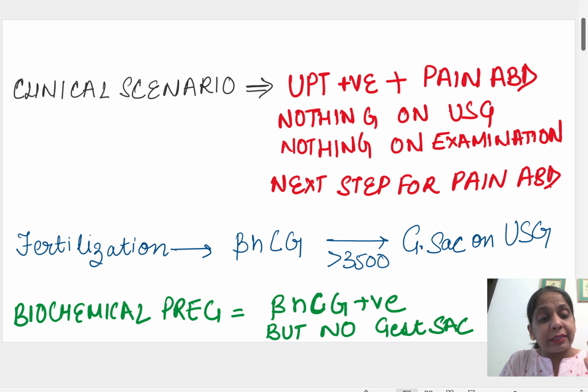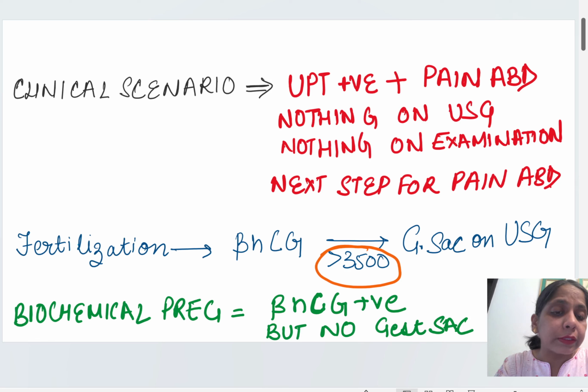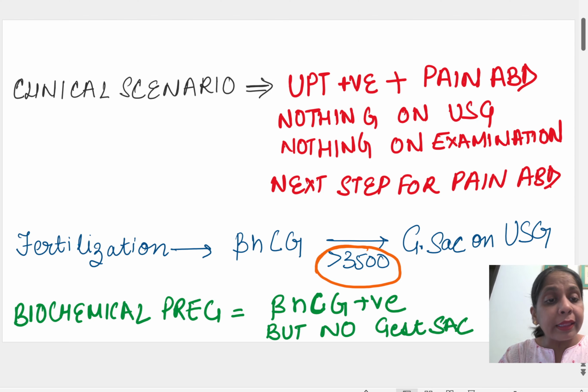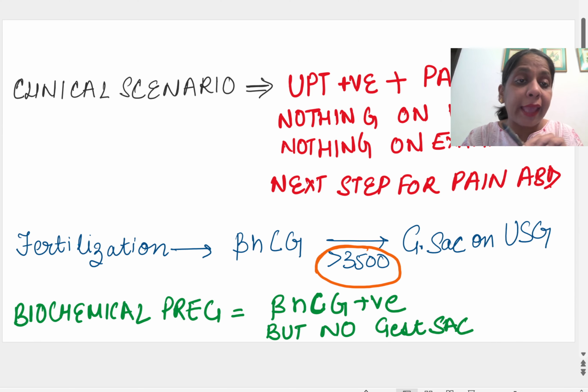Once it crosses the limit of 3500 international units, then a gestational sac can be appreciated on ultrasound, otherwise it will not be appreciated.